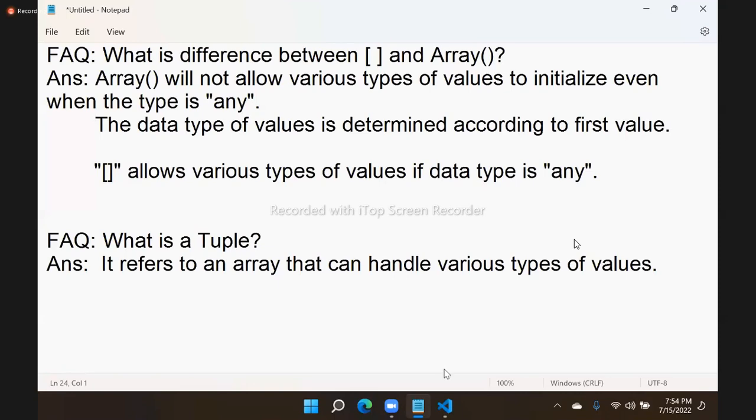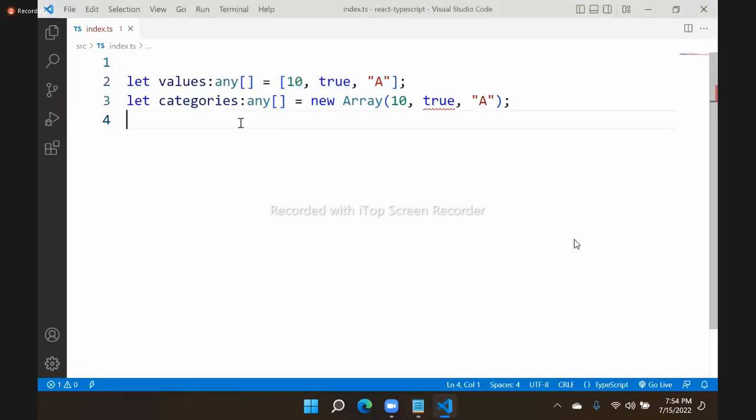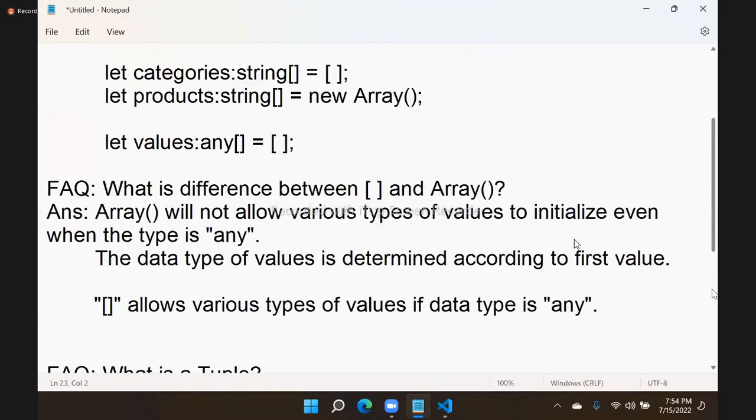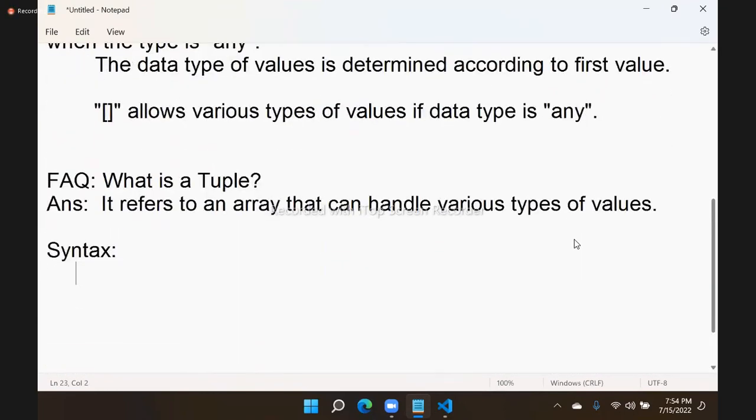Another important concept, I will give the syntax here. It is just let, values is any type, and it is new array, just empty. This is tuples.